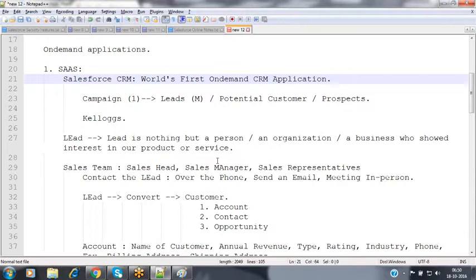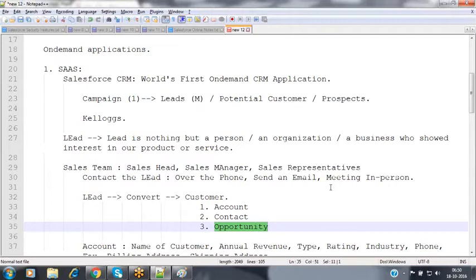So this is the whole information about the CRM process and the vocabulary and the terminology. Because in the entire Salesforce CRM application, we are discussing terms like campaigns, leads, accounts, contacts, opportunities, cases, solutions.